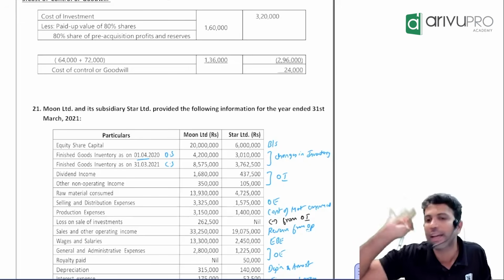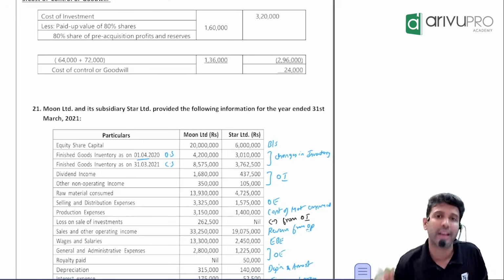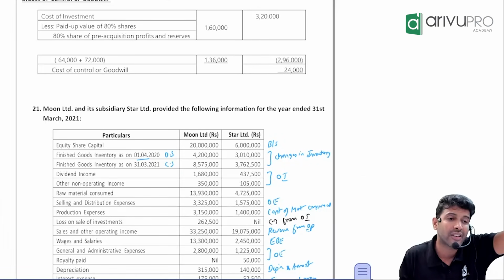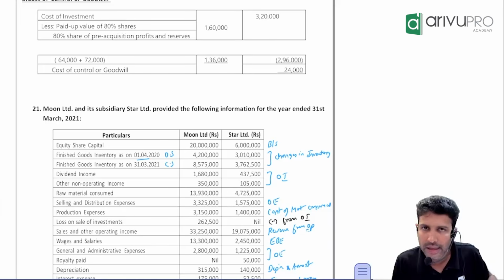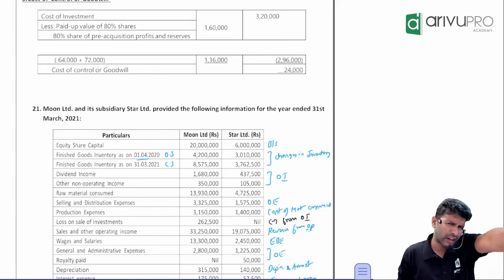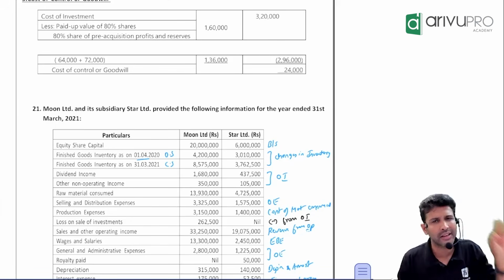Holding company has given some service to the subsidiary company. That means for the holding company, it is an income. For the subsidiary company, it is an expense. Eliminate that. So they will give you like 2-3 mutual owing transactions. Eliminate that. And probably another big ticket adjustment is stock reserve. There you can make mistakes. The rest, the format will take care of.